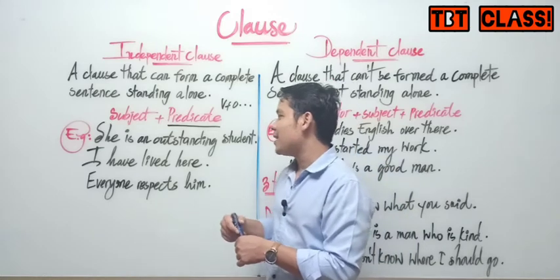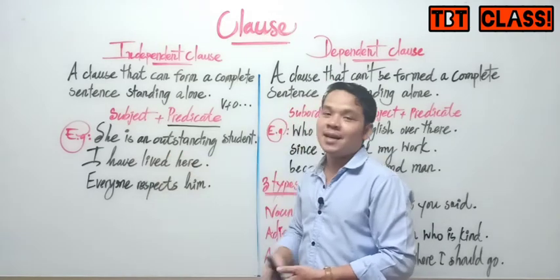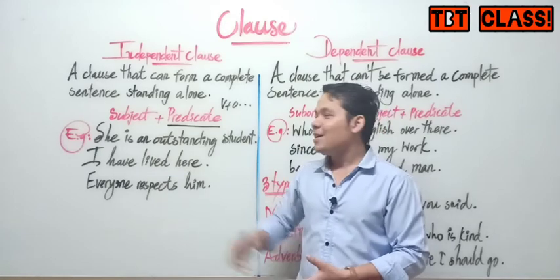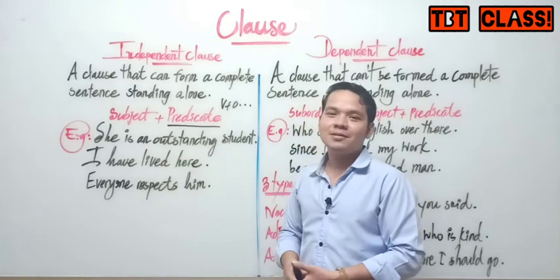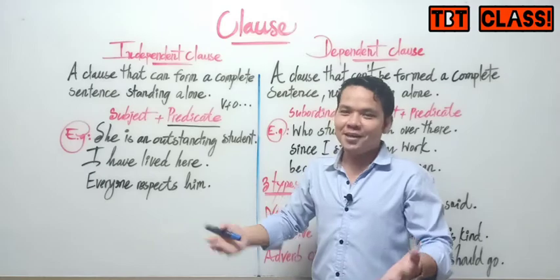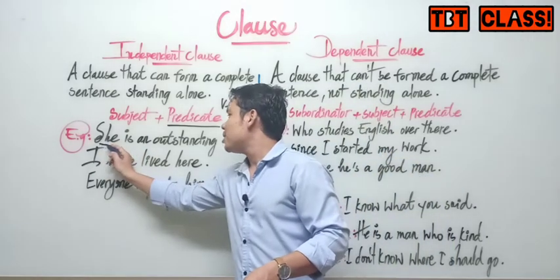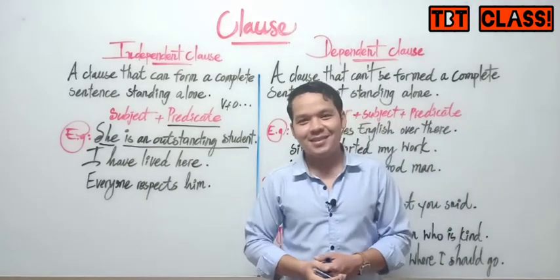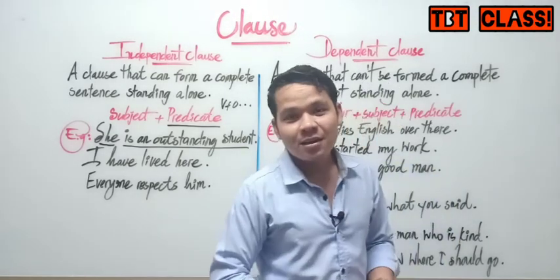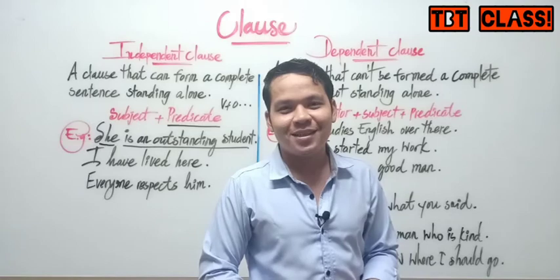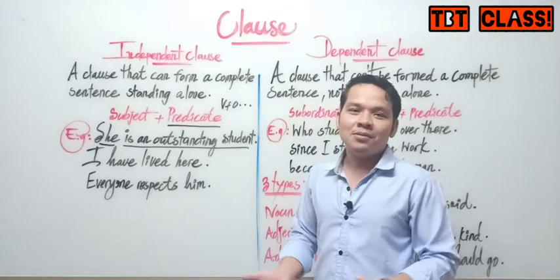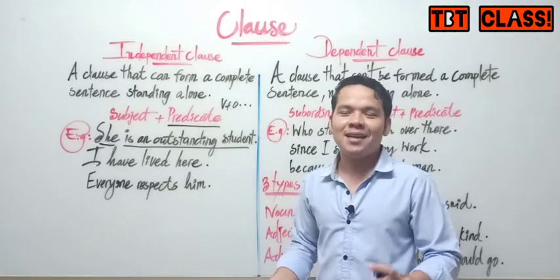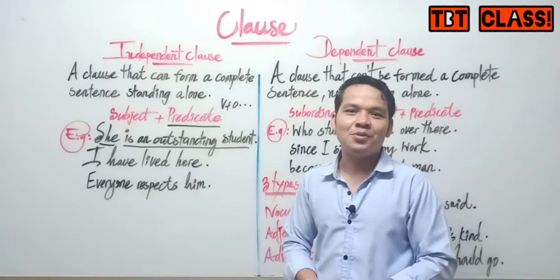So let us see an example. She is an outstanding student. This one we call independent clause. Why? Because you see, subject she and predicate. It is simple. You get the idea. She is an outstanding student. You understand? It is the simple idea that we understand.